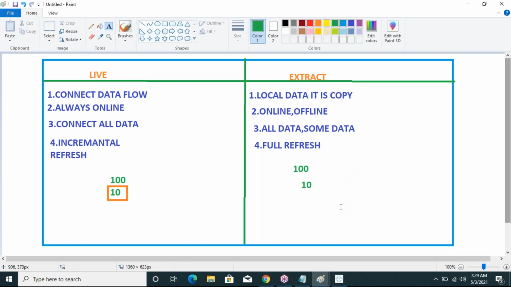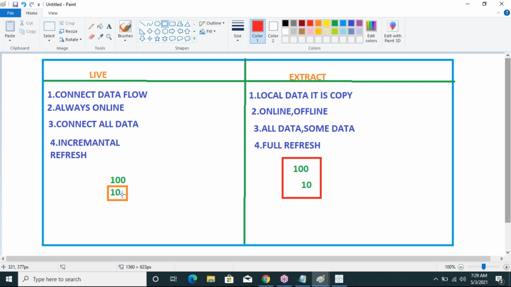After refreshing the data, the extract connection updates a total of 110 records. But in the live connection, only 10 records are updated. That means it is incremental refresh.